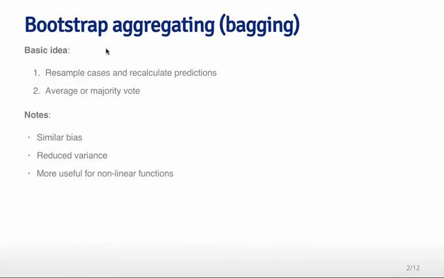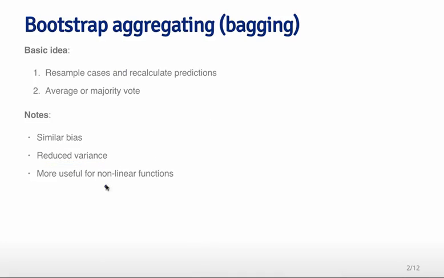The basic idea is take your data and take resamples of the data set. This is similar to the idea of bootstrapping, which you would have learned about in the inference class that is part of the data science specialization. After you resample the cases with replacement, then you recalculate your prediction function on that resampled data, and then you either average the predictions from all these repeated predictors that you've built, or you majority vote, or something like that when you're doing classification. The thing is that you get a similar bias that you would get from fitting any one of those models individually, but a reduced variability because you've averaged a bunch of different predictors together.